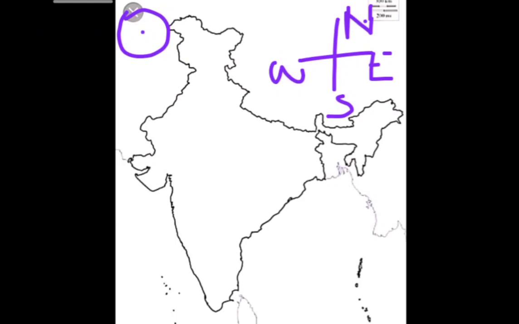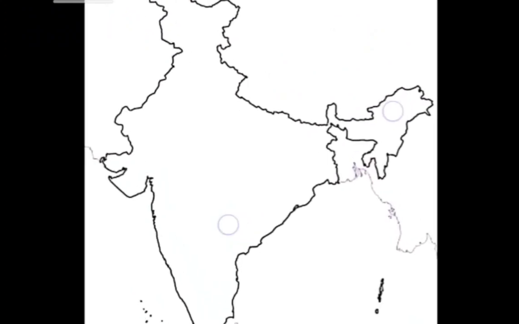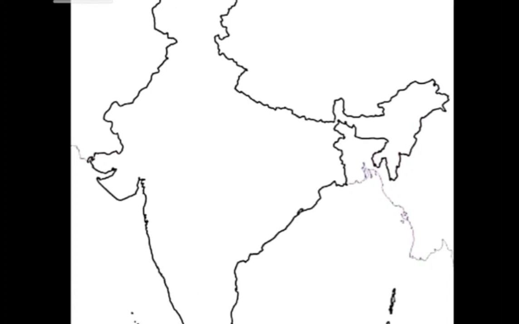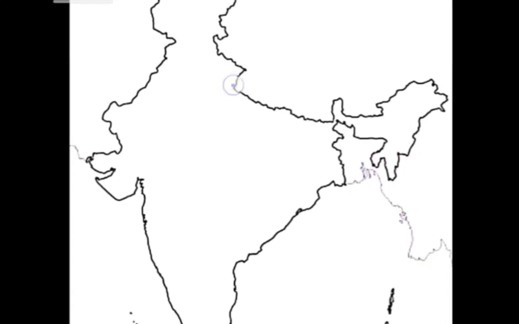In the India map, what I am going to explain are the places, starting with Delhi. How to find Delhi with the help of the scale: you have to keep the scale here, in this area. This is the center area, and you have to keep the dot there. So that is Delhi. This is Delhi.